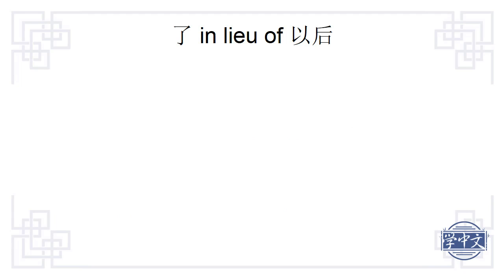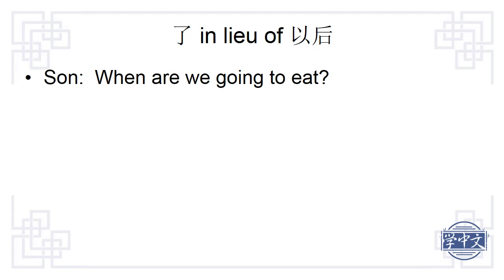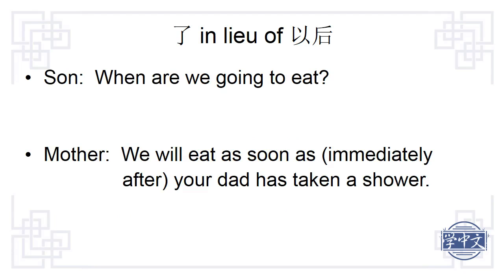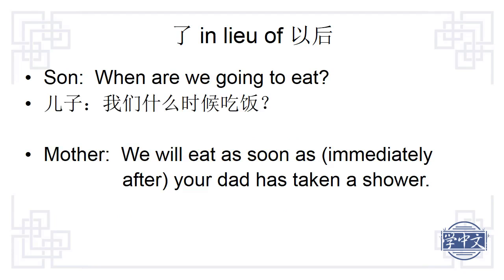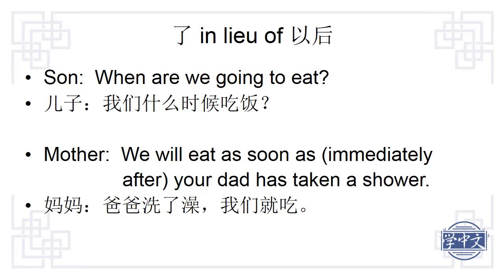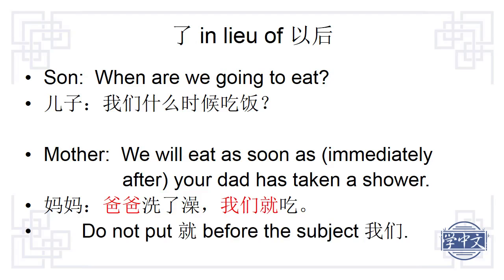Let's look at this short dialogue. When are we going to eat? 我们什么时候吃饭? We will eat as soon as your dad has taken a shower. 爸爸洗了澡，我们就吃. There are two subjects in the sentence, 爸爸 and 我们. Because 就 is an adverb, we should not put 就 before the subject.